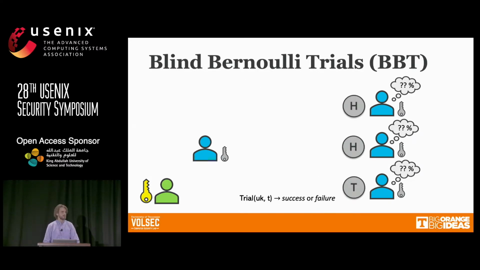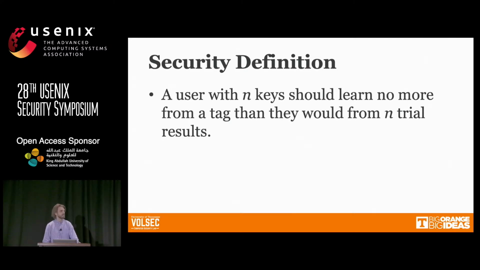The third algorithm is the trial, and this is where, given one user key and one tag, any user can compute a single random Bernoulli trial result. So in this way, the overall distribution of results in the network is approximately the probability that's selected by the one who generates the tag, but each individual user sees only a single result, and they gain no more information about the probability of the results than absolutely necessary. And so that leads us to our security definition.